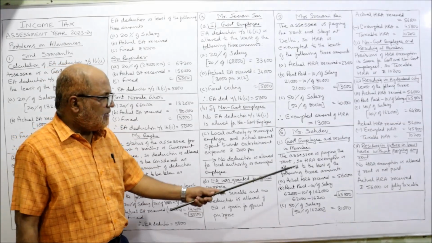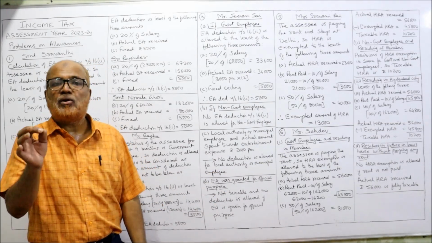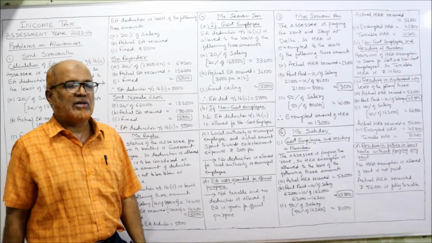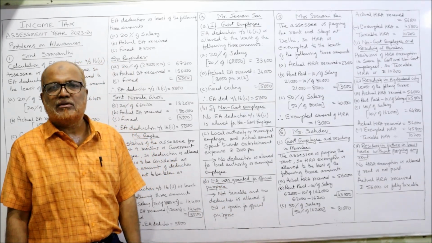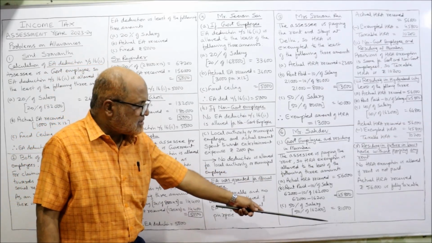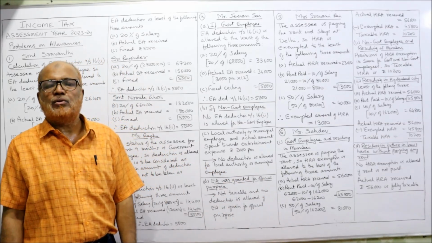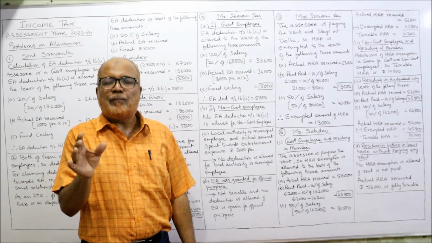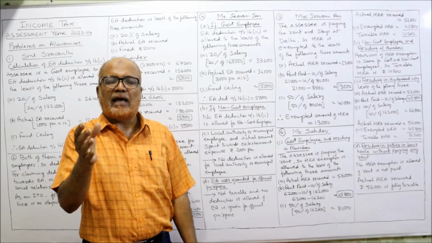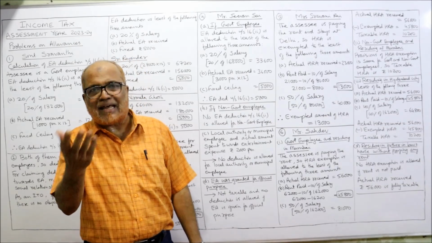Now the SSC is living in Mumbai. It is a metropolitan city. So take 50% of salary. 50% of 1,62,000, 81,000. Which is the least among these 3 amounts? 45,800 is exempted.